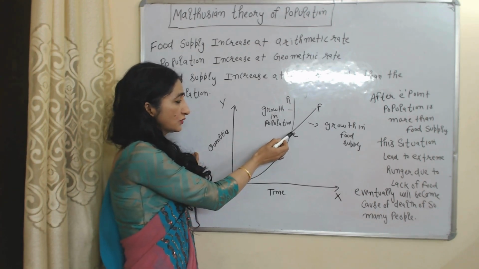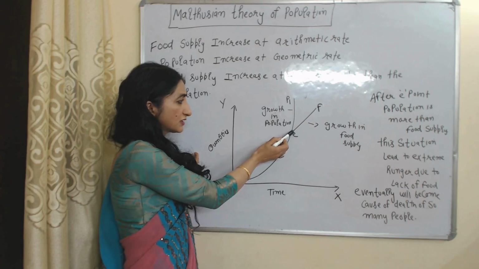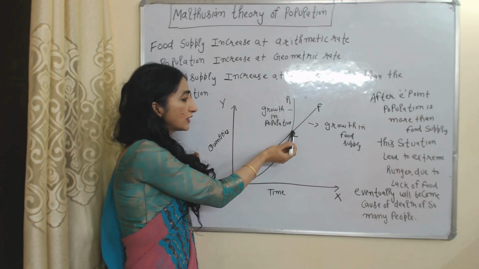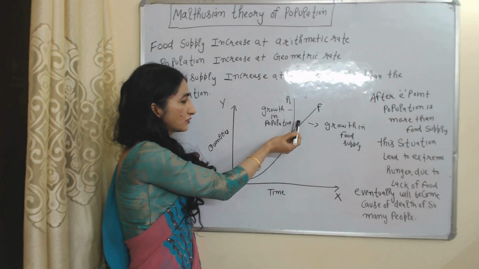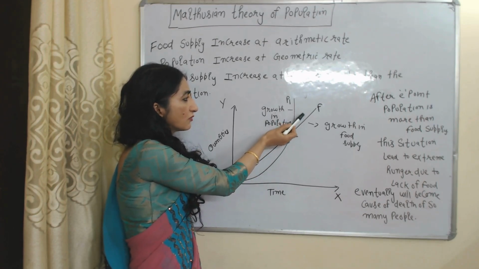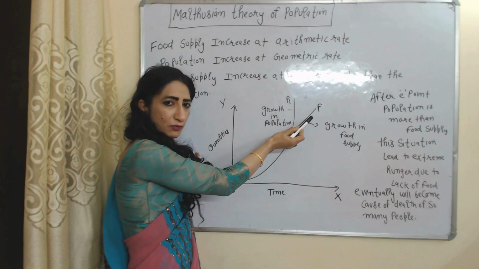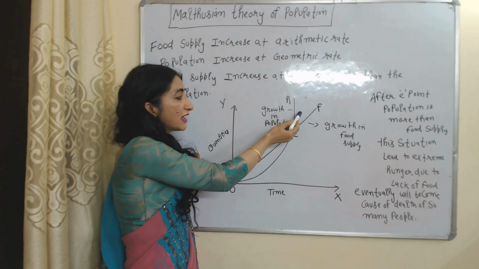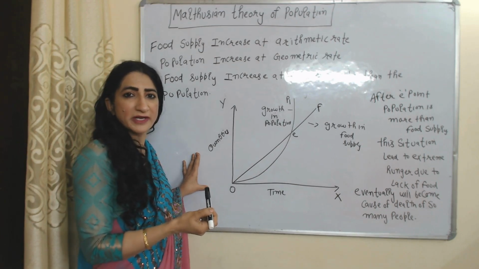At this E point you can see growth in population becomes equal to growth in food supply. This point will be called crisis point. After this point you can see population is growing more as compared to growth rate in food supply. This situation will lead to extreme hunger, eventually becoming cause of death of so many people.